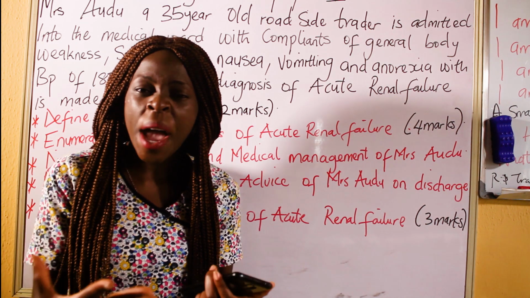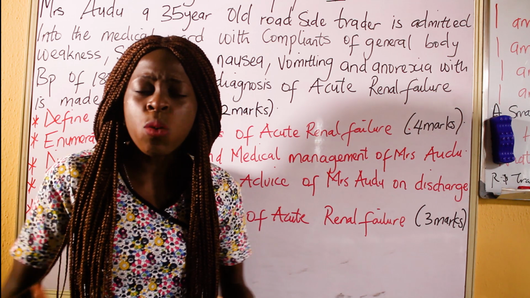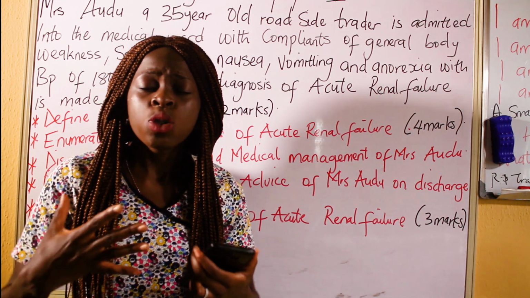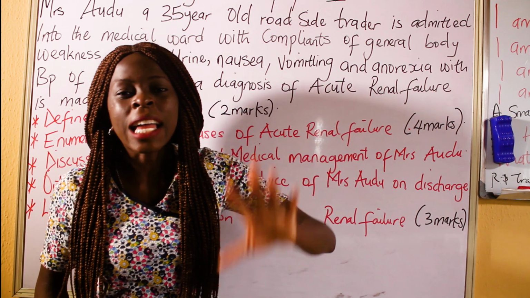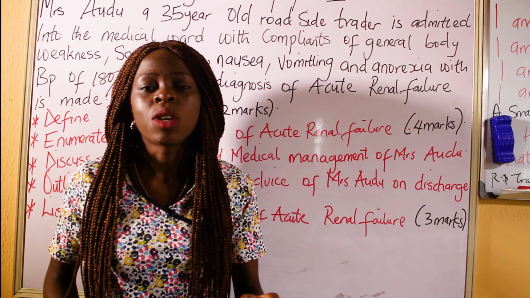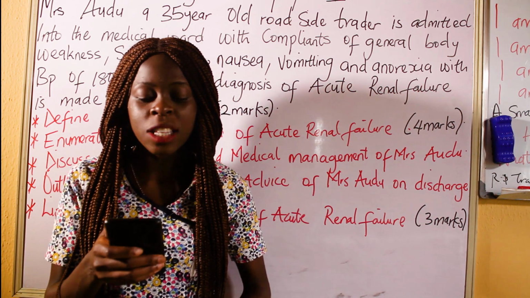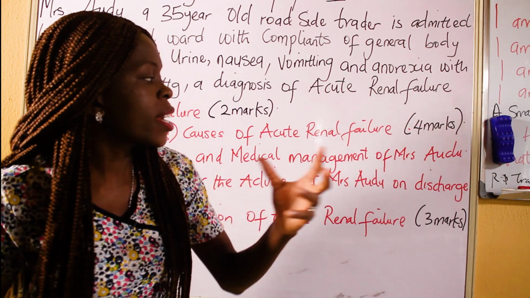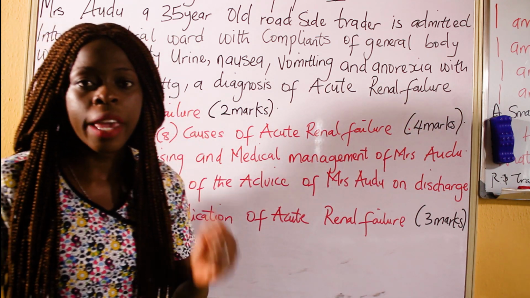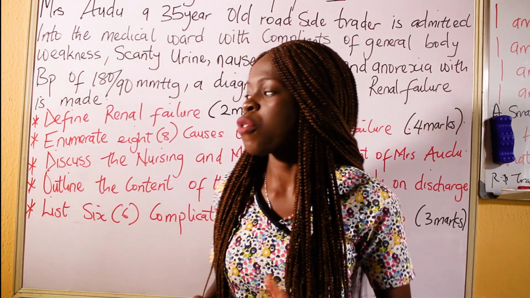You know the kidney requires blood to function, it requires oxygen. So if there's hemorrhage, the kidney will not be getting enough oxygen, will not be getting enough nutrient supply to function. So any organ that is affected in the body invariably affects the kidney, which is your liver failure, your heart failure, and all that. So take note of that. When they put 4 marks attached to a question, you give what? You give 8. I don't want to miss a point. That is why I am with my phone.